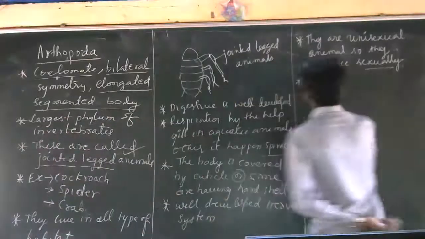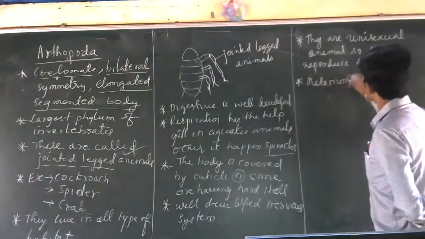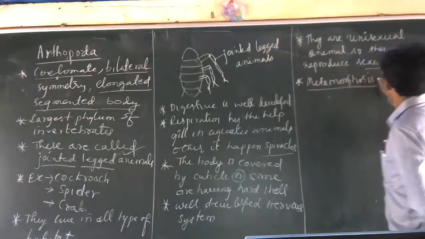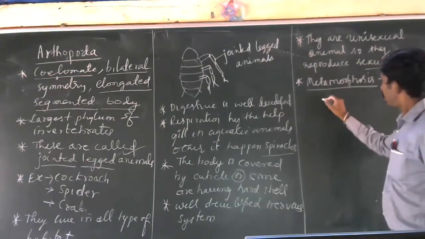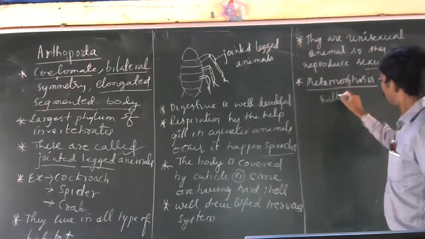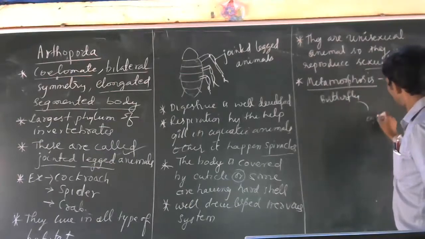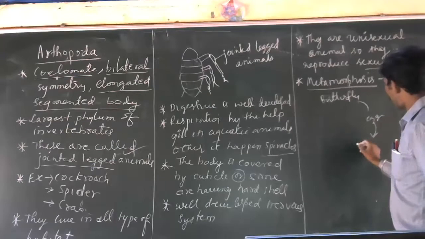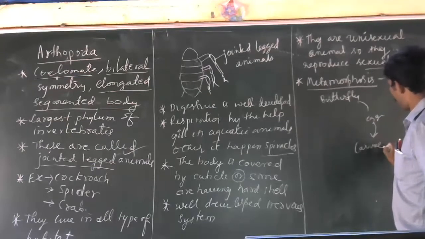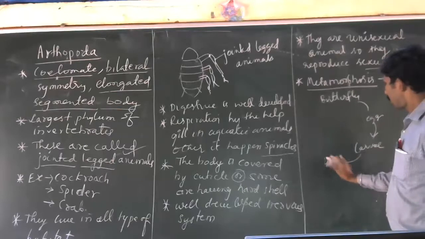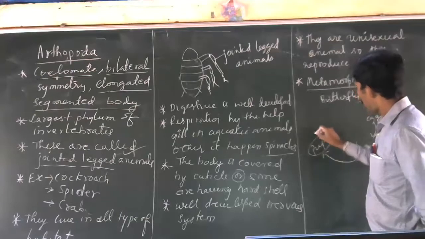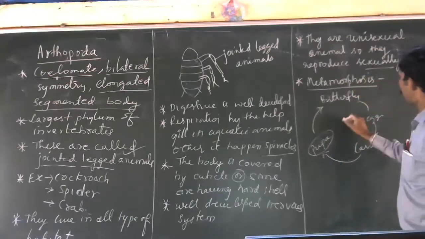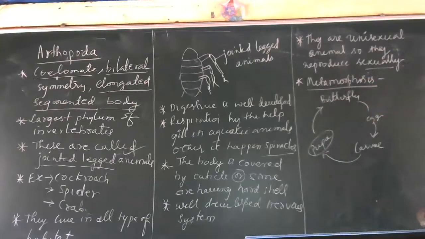So metamorphosis can be seen. Metamorphosis means, say, the butterfly lays the egg. Eggs will hatch out into larva, larva into pupa, pupa into butterfly. So this is called metamorphosis. It means the life cycle will have more than 2 stages.